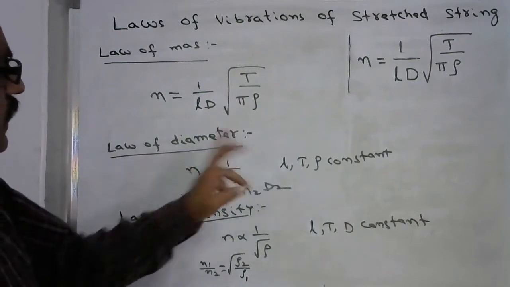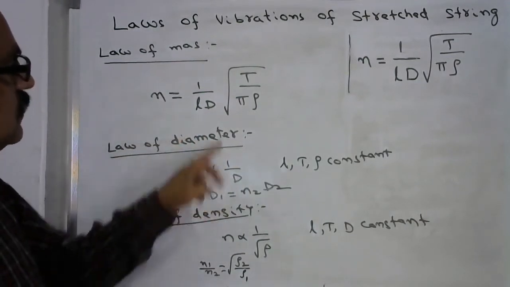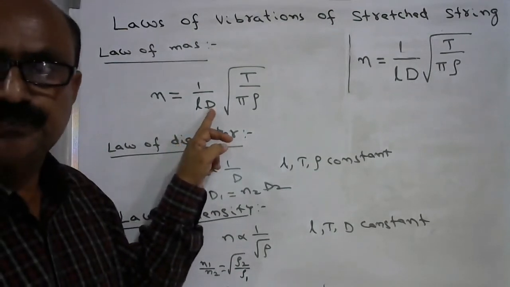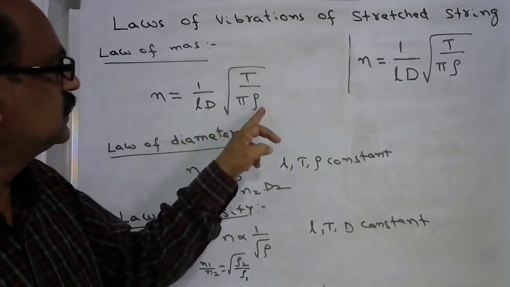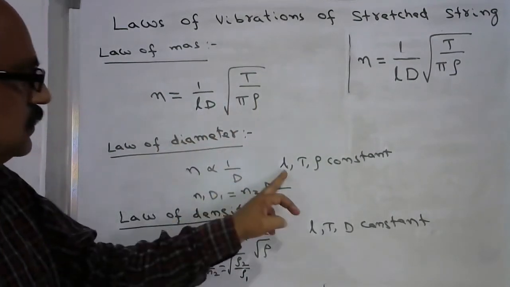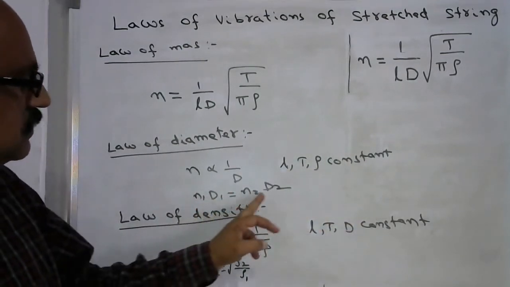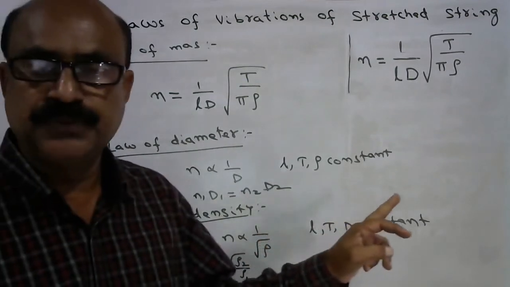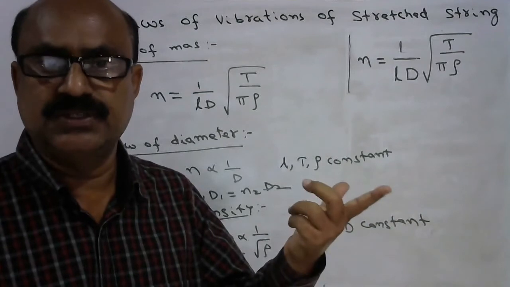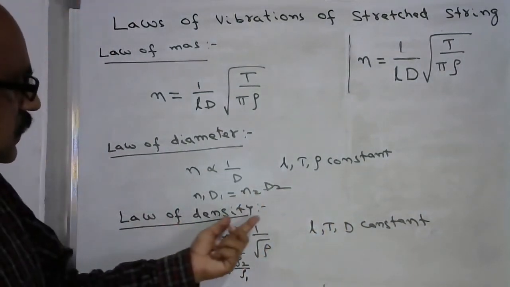So the law of diameter: the fundamental frequency is inversely proportional to the diameter of the wire if tension, density, and length are constant. Then N1 D1 is equal to N2 D2. If the ratio of diameters for a given wire is known, we can find the ratio of the fundamental frequencies. And the law of density.